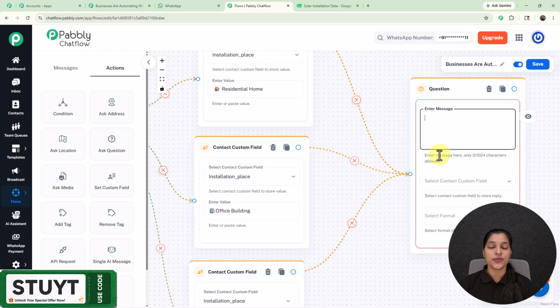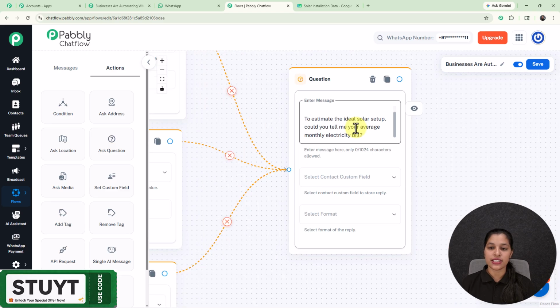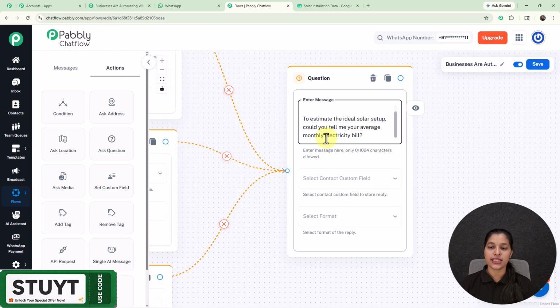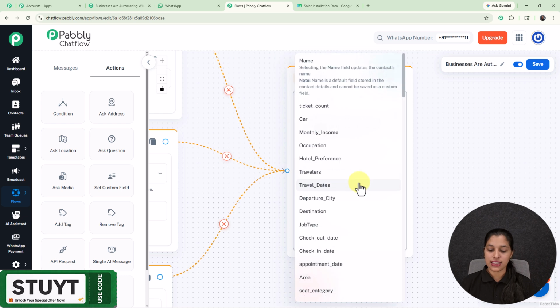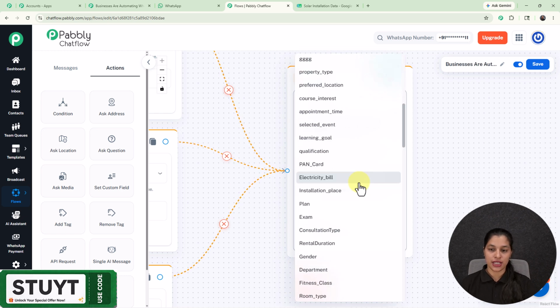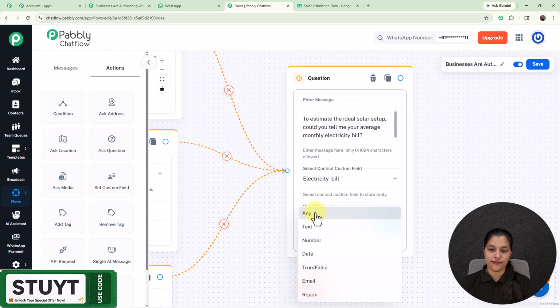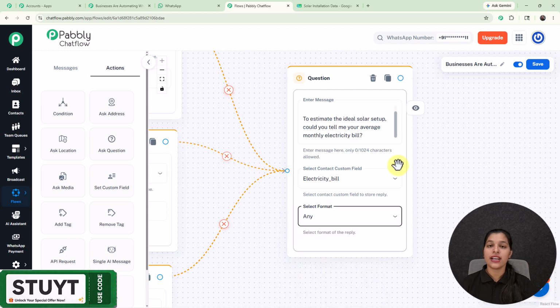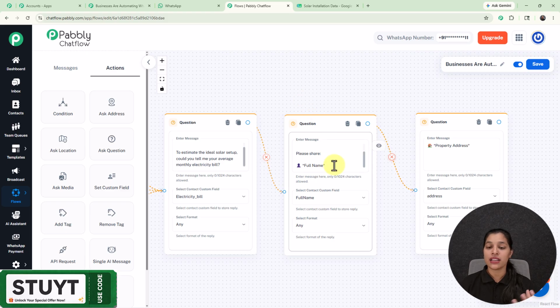So here I'm going to enter the question. Here I have entered this question asking for the average monthly electricity bill. Now let's select the contact custom field as electricity bill as well, and afterwards let's select the format as any. Now likewise, I'm going to add some more questions to this flow. Here I have entered another question asking for the full name and the property address.